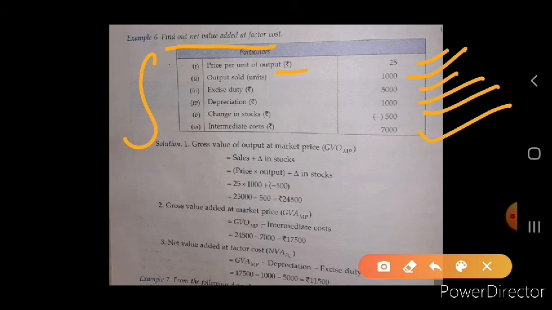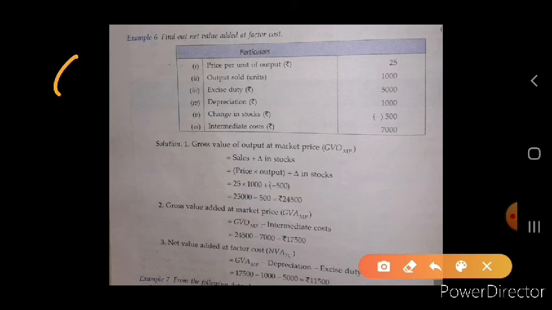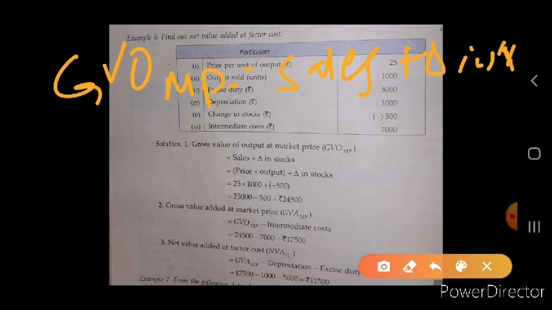So first of all, we have to calculate the GVOMP. Okay, how do we calculate GVOMP? Sales plus change in stock. Here sales is not given, we have the price per unit and output.